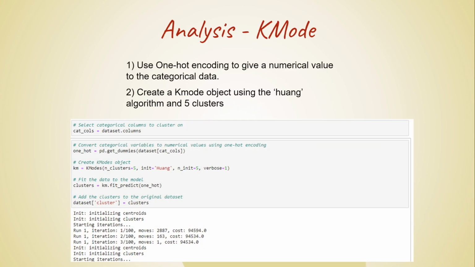To prepare the data set for K-Modes analysis, we first used one hot encoding to give a numerical value to the categorical data, before creating a K-Modes object using the Huang algorithm and 5 clusters.